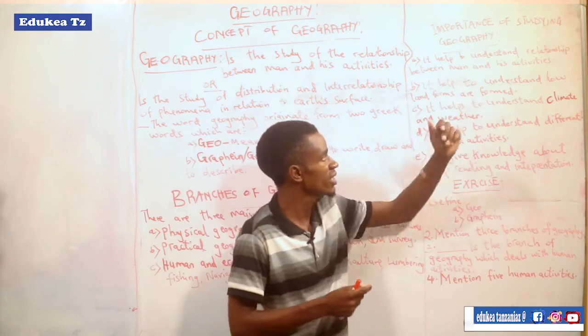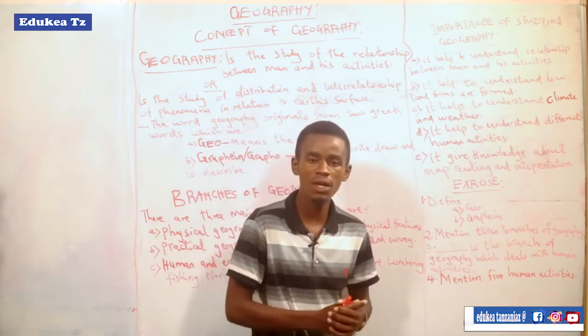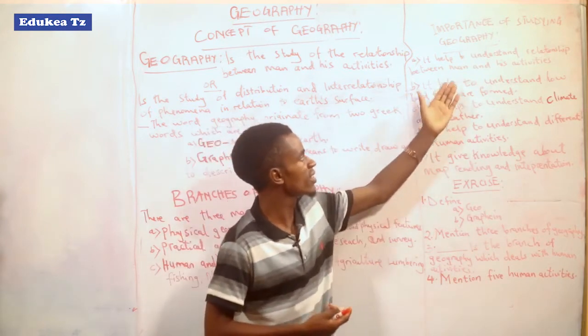Maybe certain people live in an area where there is desert.